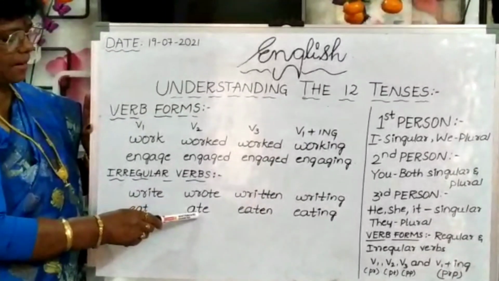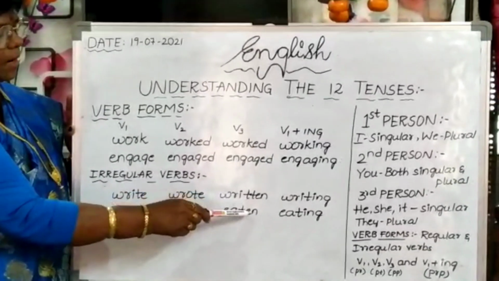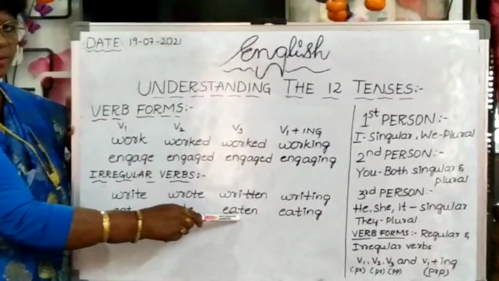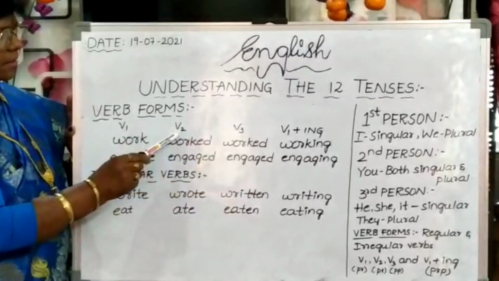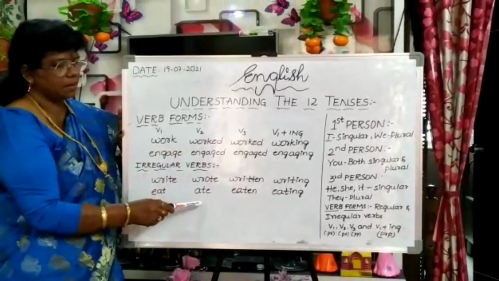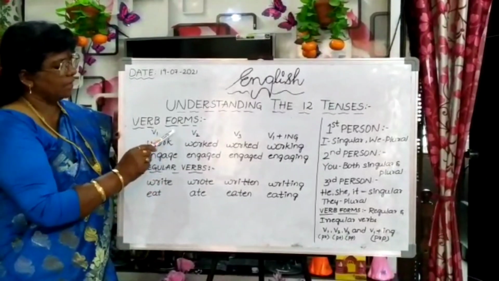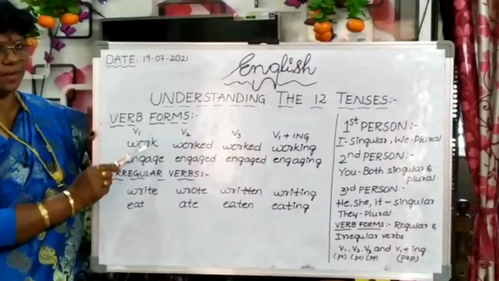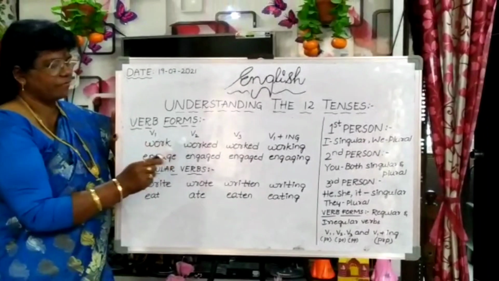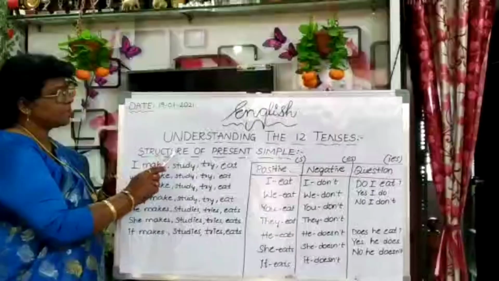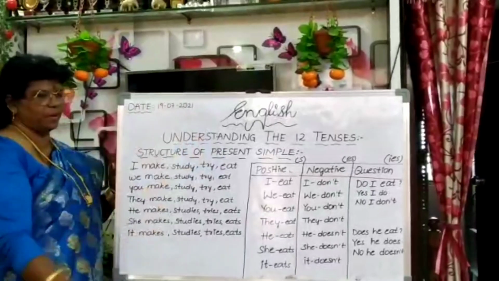Here past tense is different and past perfect is different. Okay, these are regular and irregular verbs. So regular verbs and irregular verbs will work under simple present tense in various forms. Understood?